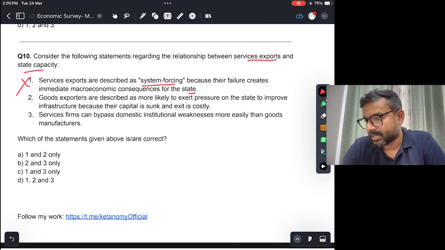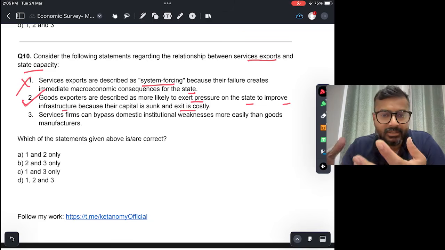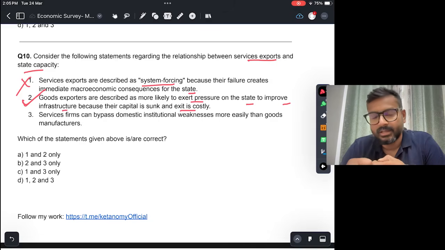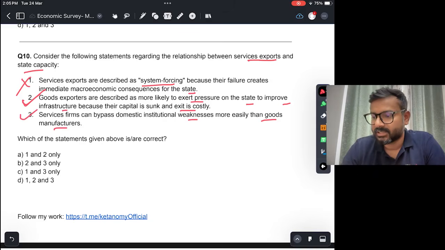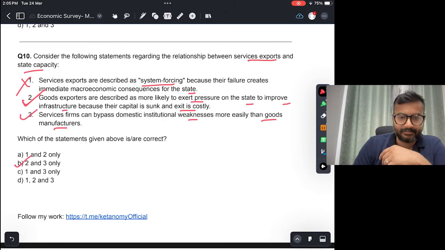Goods exporters are described as more likely to exert pressure on the state to improve infrastructure because their capital is sunk and exit is costly. This is true. Because in goods exports and imports, a lot of investment has already been made, and because of that, sunk costs come into play, exit is costly, and therefore states can feel the pressure if there is some issue there. Services firms can bypass domestic institutional weakness more easily than goods manufacturing. Yes, this is true. So 2 and 3 are right. The answer would be B.